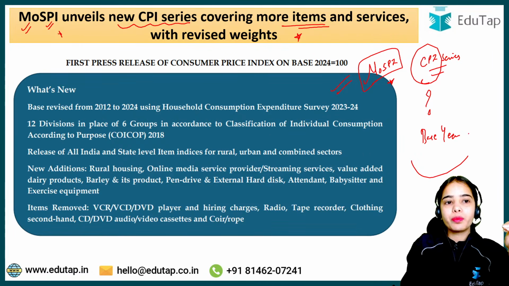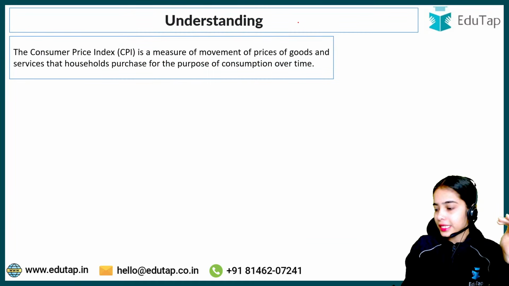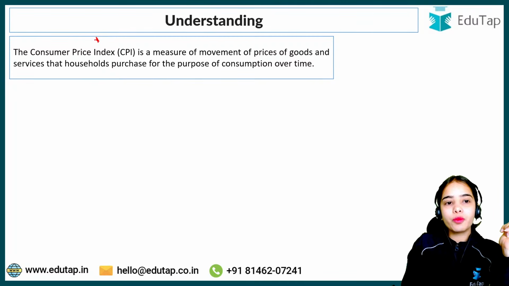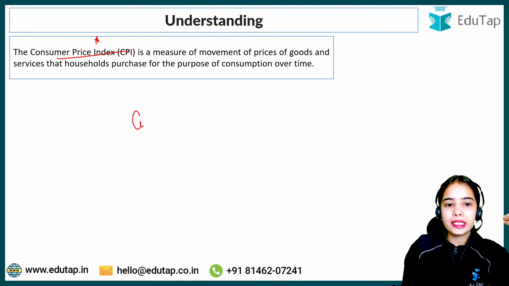MOSPI has unveiled the new CPI series covering more items and services with revised weights and with the revised base year. But before understanding this news article, let's understand the consumer price index and the base year and the basic idea. First of all, what is the consumer price index?